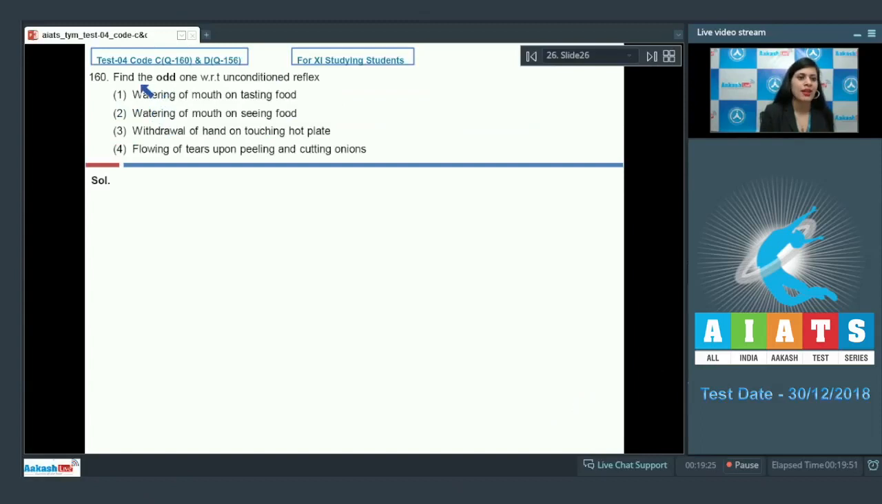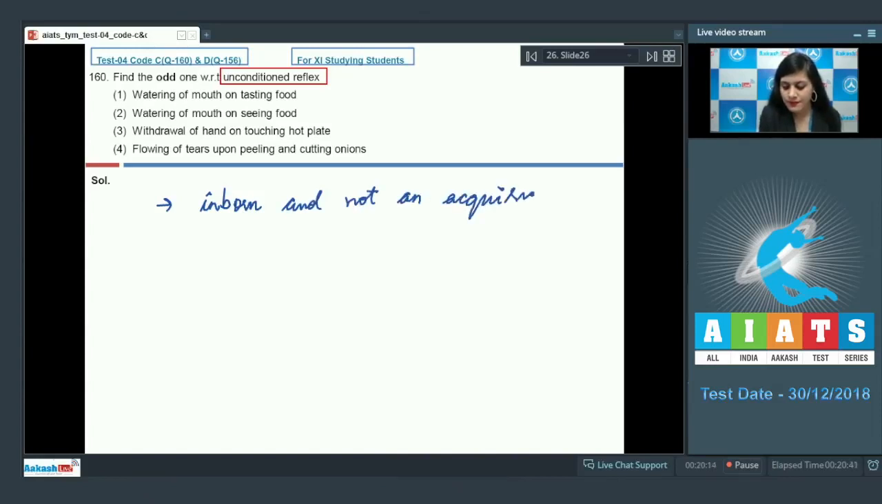Question number 160. Find the odd one with respect to unconditioned reflex. Unconditioned reflexes are those which are inborn and not an acquired reaction. The very first option given is watering of mouth on tasting food, and as it is an unconditioned reflex, it is an inborn and not an acquired reaction, so this cannot be a correct answer to our question.